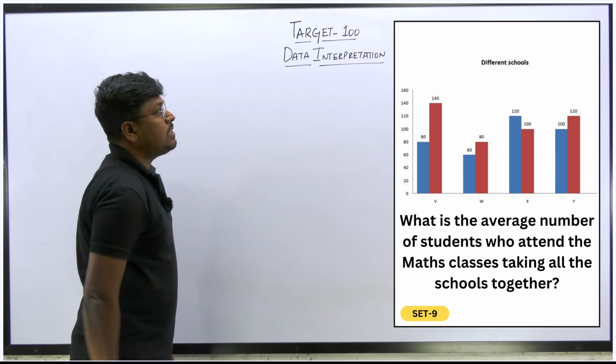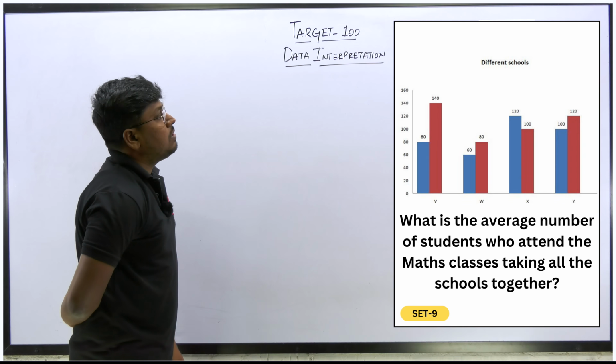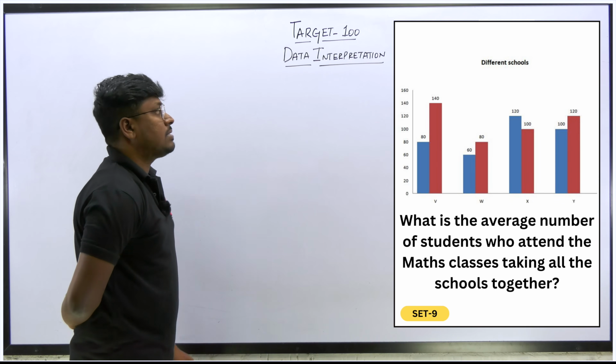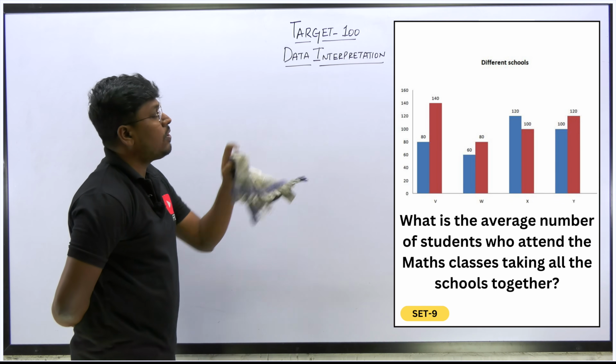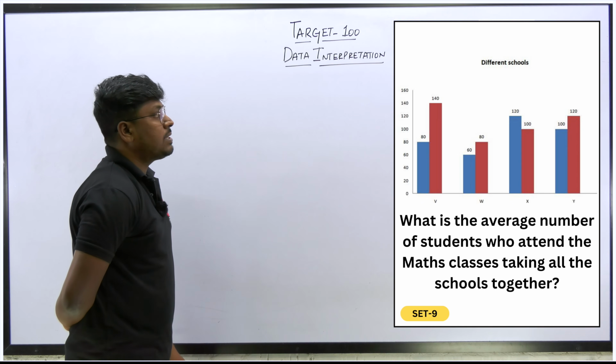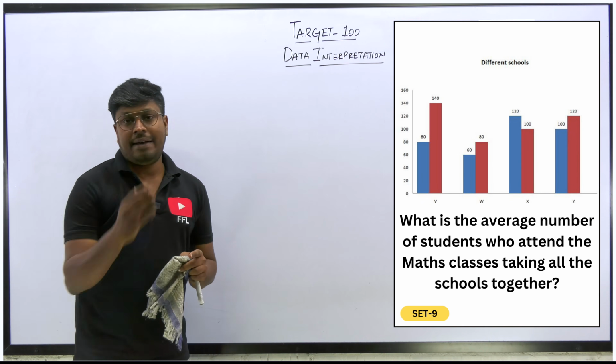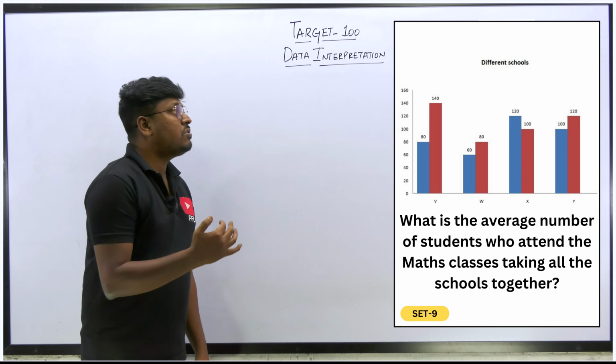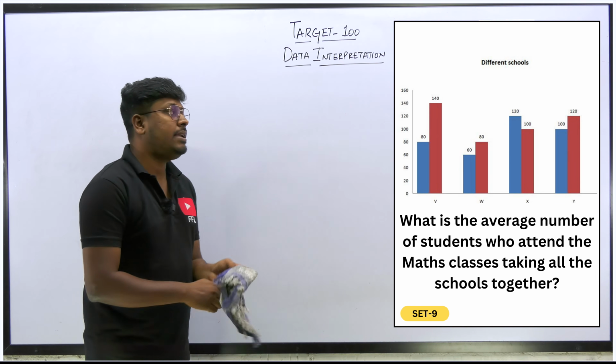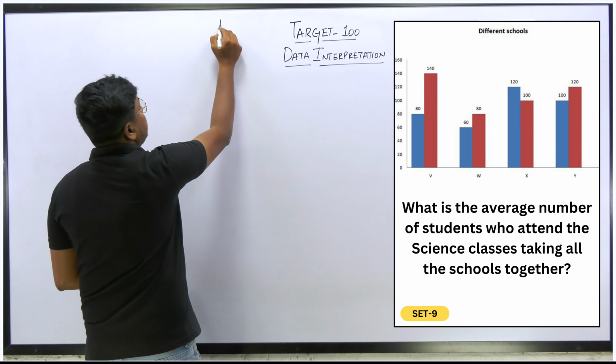So 80 plus 60, 140. Yes, that is for max. 140 plus 120 will be 260. 260 plus 100 will be 360. And our target is to find the average. So 360, totally 4 schools. So 360 by 4 is 90. So the answer for the first question is 90.